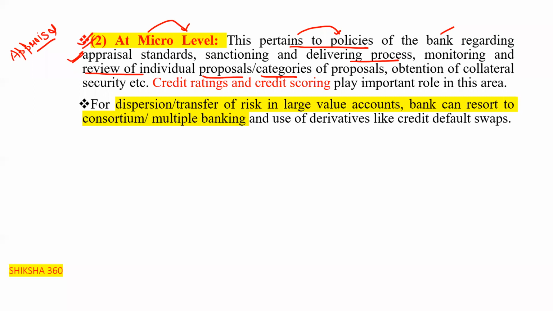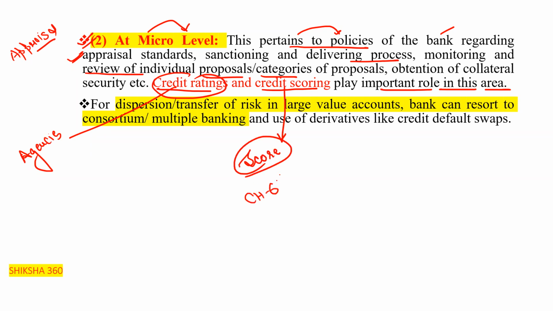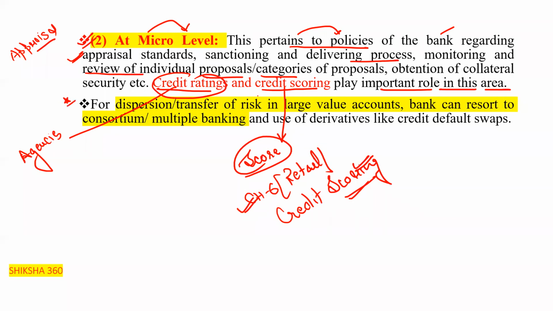Here also, credit rating and credit scoring play an important role in this area. Credit rating, these are the agencies. And credit scoring, what is your score? I think all of you have gone through chapter number 6 of retail. I already uploaded the video in the retail group. Under that, we discussed in detail what credit scoring is. It is a very, very important chapter from the examination point of view also. Just go through it regarding credit scoring.